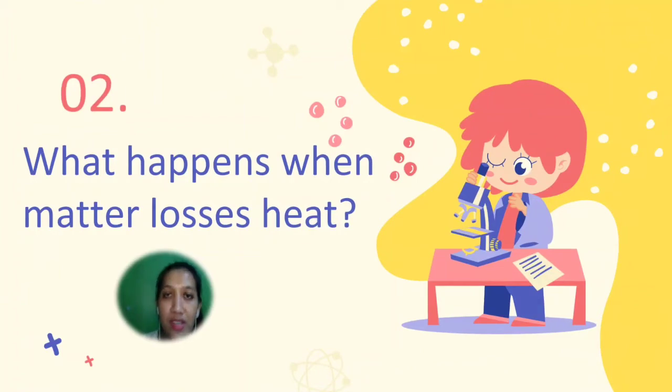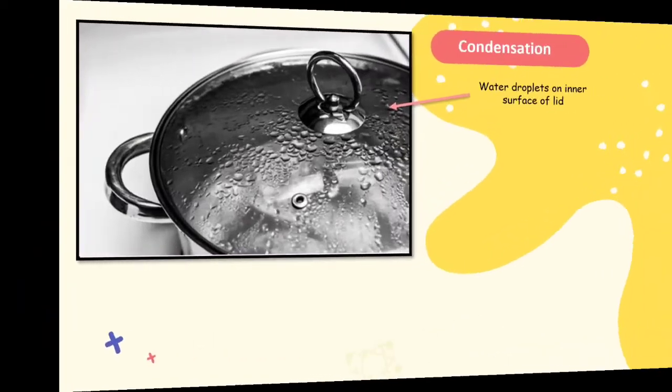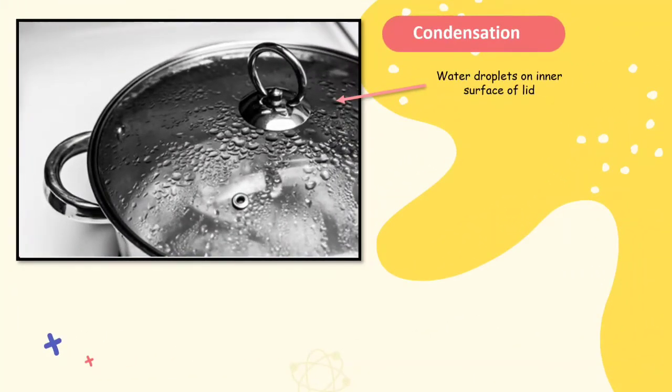Now let's move on to the second point. What happens when matter loses heat? Look at the lid of this pot of boiling water. Where do the water droplets on the inner surface of the lid come from? I will tell you the process. When water boils, it changes into steam. Steam has a higher temperature than the pot lid. When the steam touches the cooler inner surface of the pot lid, it loses heat and its temperature decreases.